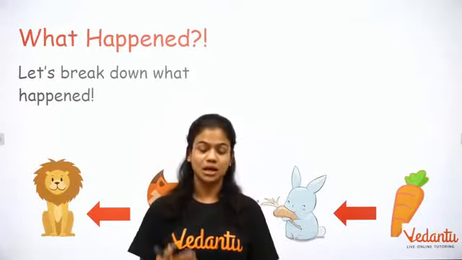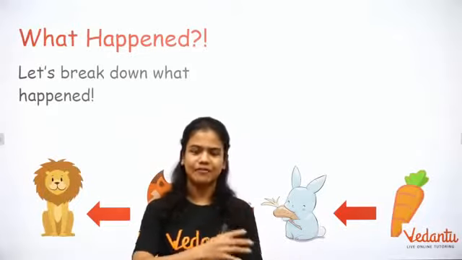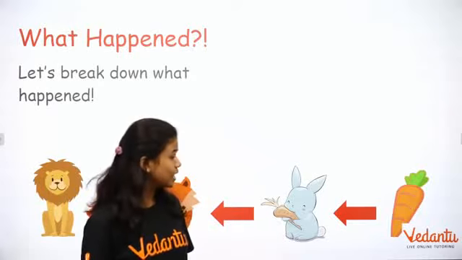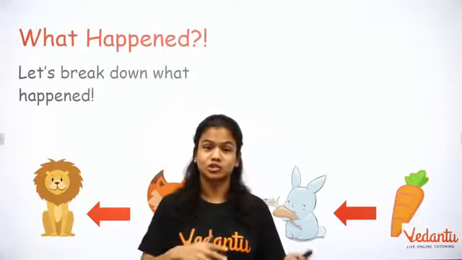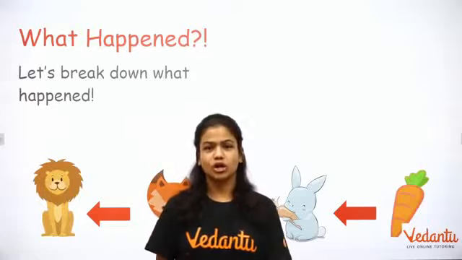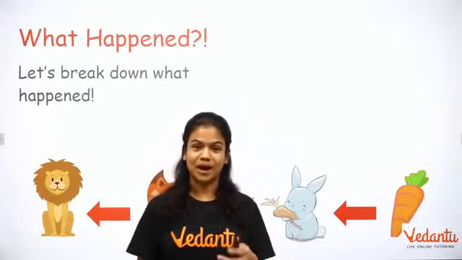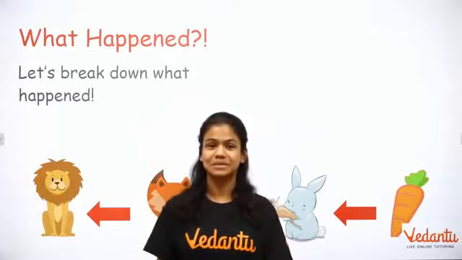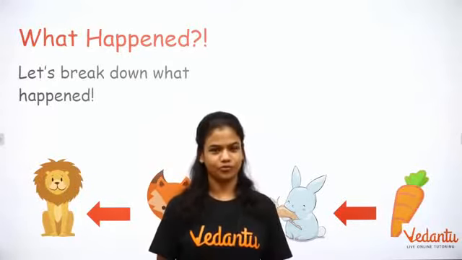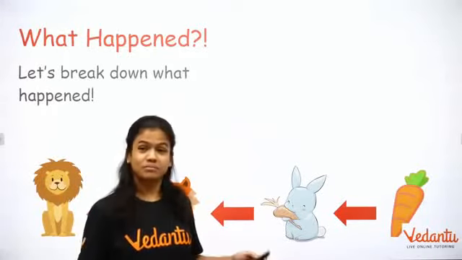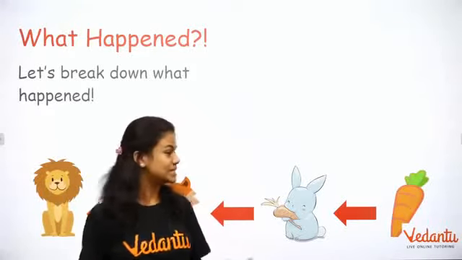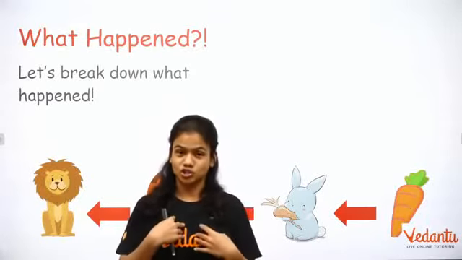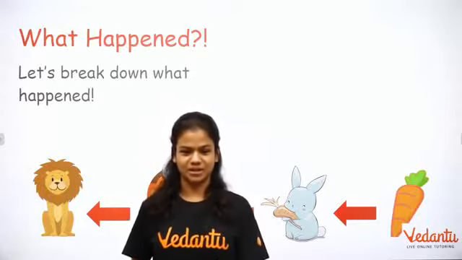This is how important plants are for us. Not just carrot, but every plant, every flora that's there on planet Earth. So we get all our nutrients from plants. But why do we get all our nutrients from plants? Because plants are able to make their food and we cannot. We can cook food that we get from plants and other animals, but we cannot actually make our own food. So the moral of the story is that if plants do not exist, then we would not be able to exist as well. Not just us, but all the other animals which live around us.